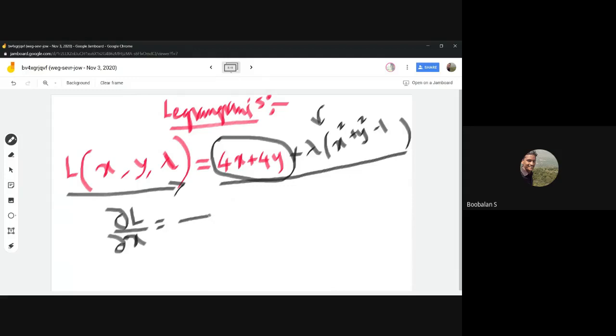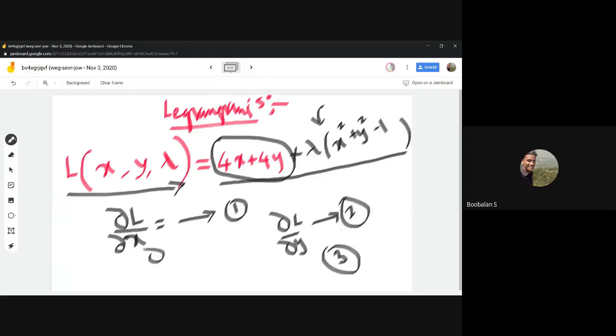We need to frame equations, equation number 1. We need to do y also, variable y also, and we need to go with that lambda also. So it's not a partial difference, it will be D, not dou, D. So the Lagrangian function: dL by dx, dL by dy, and dL by d lambda. We need to frame three equations.